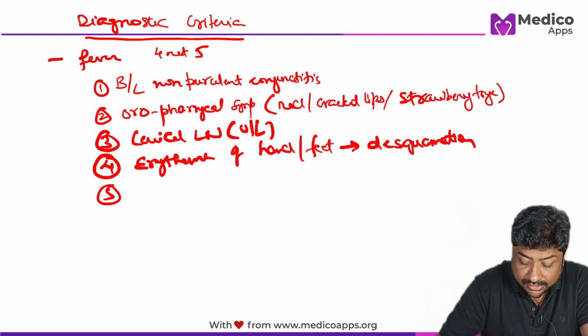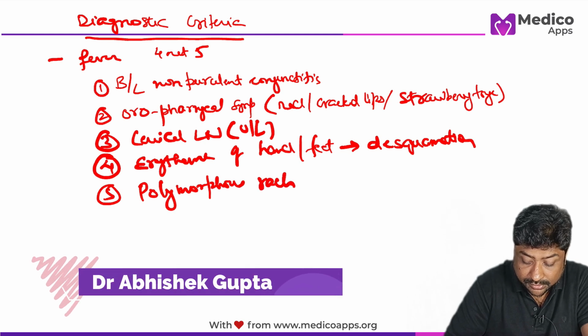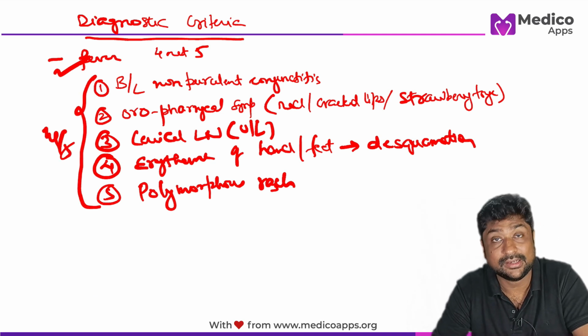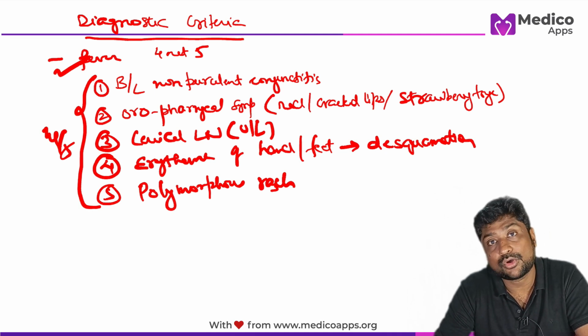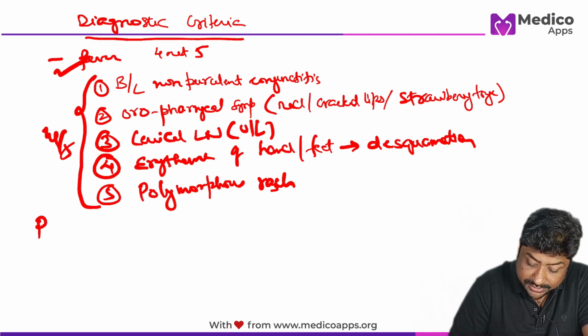And finally, again, presence of polymorphous rash. Okay, so fever has to be there, and 4 out of these 5 have to be there to confirm a diagnosis of Kawasaki disease or mucocutaneous lymph node syndrome.